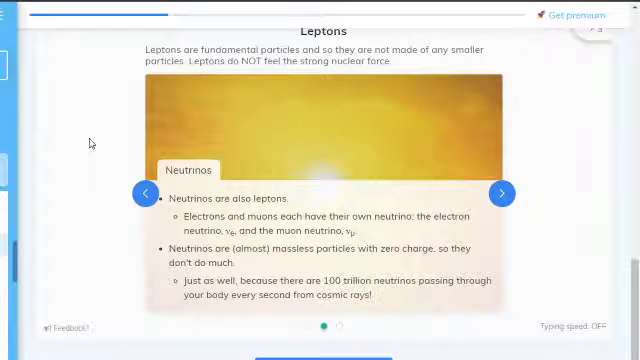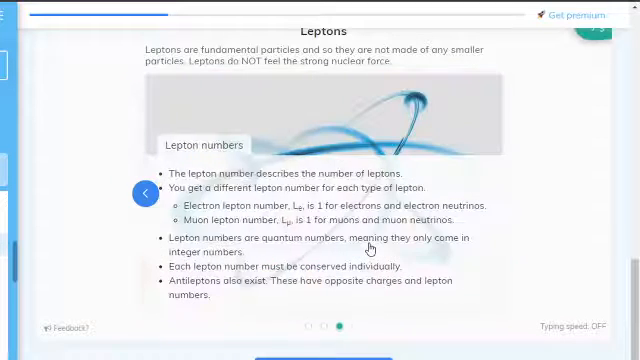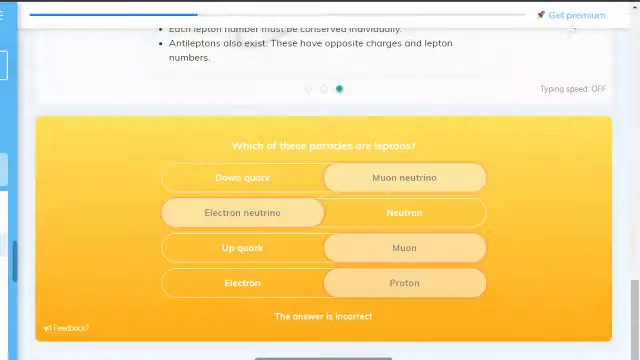Neutrinos. Neutrinos are also leptons. Electrons and muons each have their own neutrino: the electron neutrino, νe, and the muon neutrino, νμ. Neutrinos are almost massless particles with zero charge, so they don't do much, they're just used to justify beta minus decay. Lepton number: the lepton number describes the number of leptons. You get a different lepton number with each type of lepton. It must be conserved.